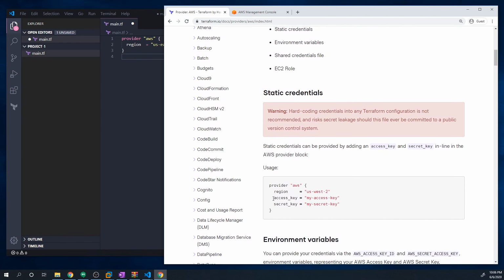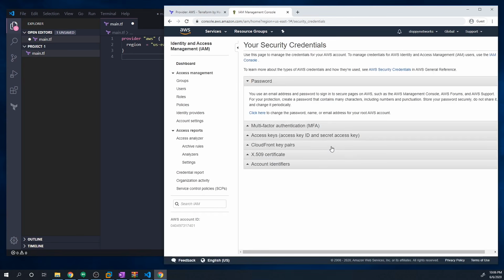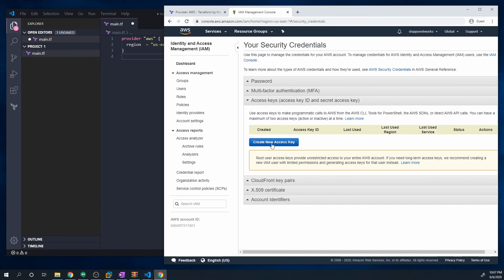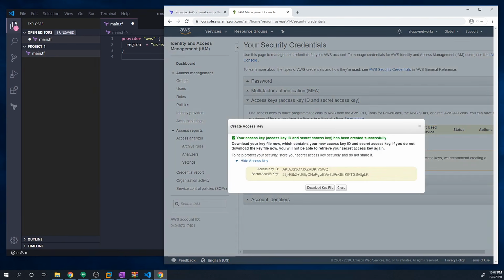And so basically, all we have to do is get our access key and our secret key and pass it into the provider config. And so to do that, let's go back to our AWS Management Console, and you want to just select your profile name and then just go to My Security Credentials. And then here you want to select this Access Key tab, and you want to select Create New Access Key. Okay, and if you do Show Access Key, this is my access key, and this is my secret access key. So this is what I'm going to paste into Terraform.